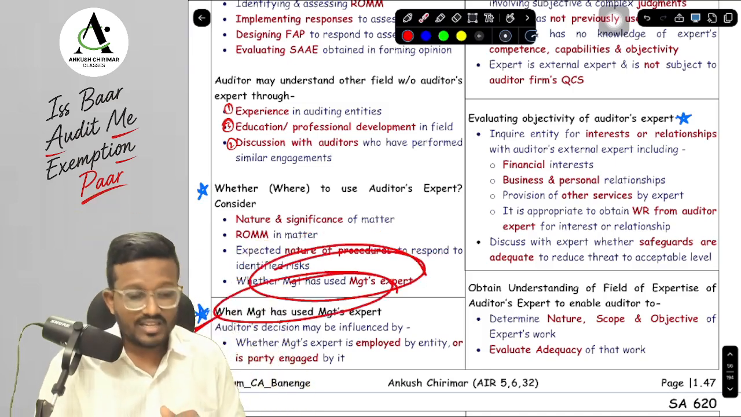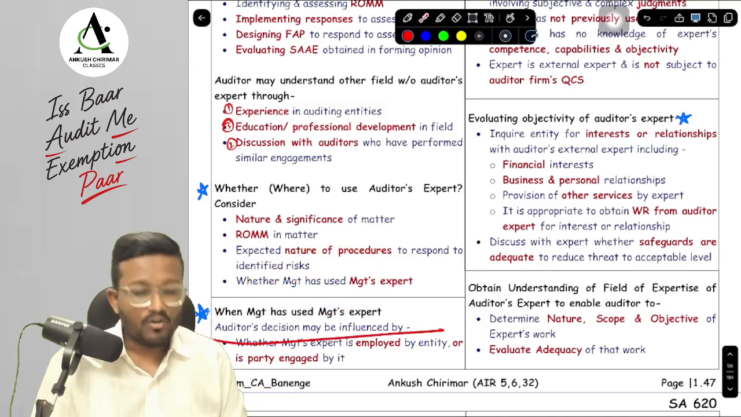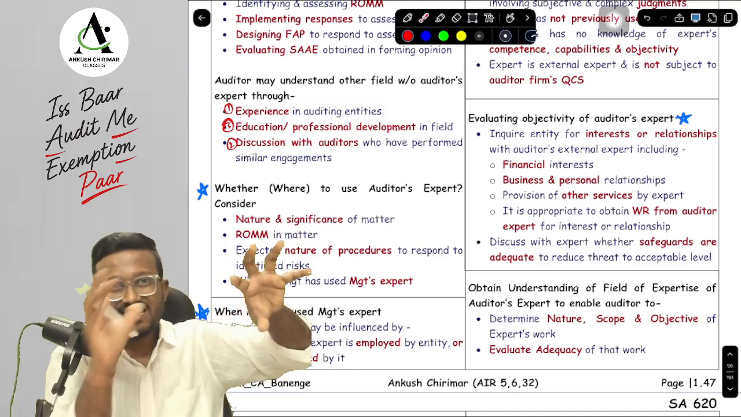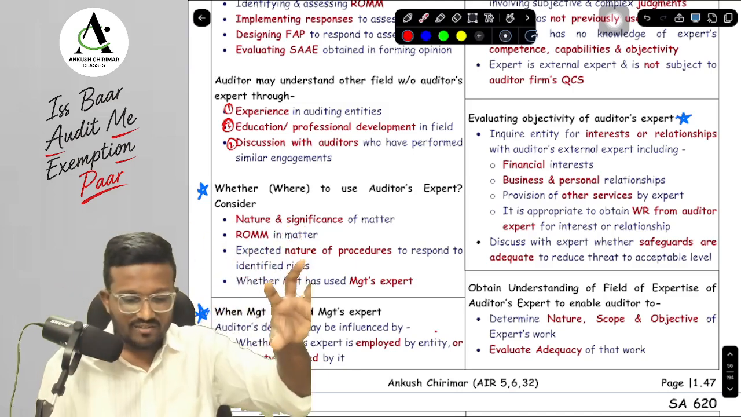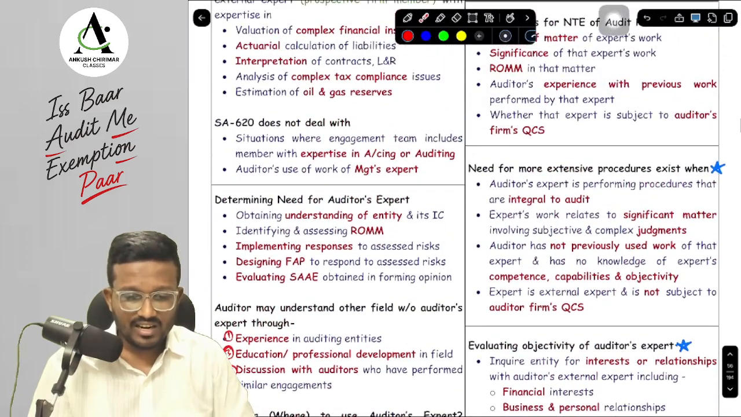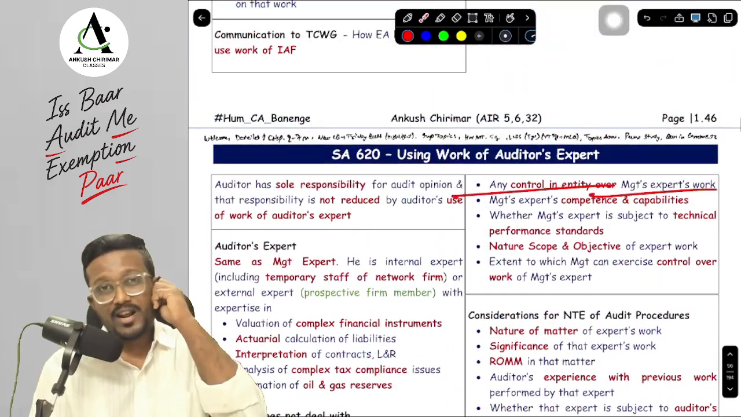If the management has used a management expert, this is also important. Then how will we decide, sir? We will see the expert, the entity, the management expert and the work. In terms of entity, we will see whether the management expert is employed by the entity or is a party engaged by it. Secondly, whether there is an internal control in the entity over the management expert's work.